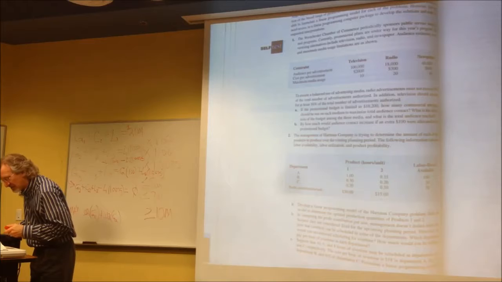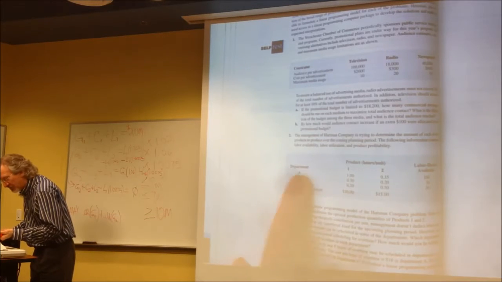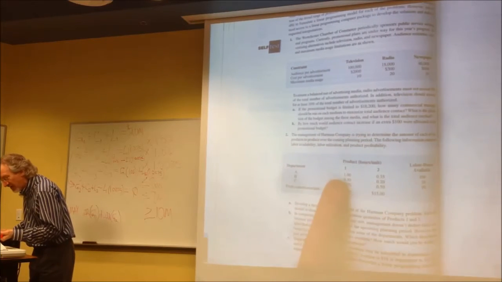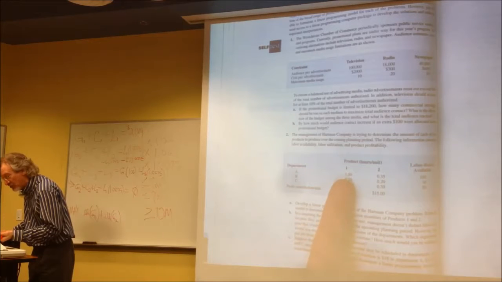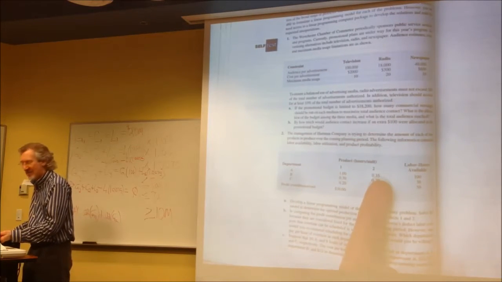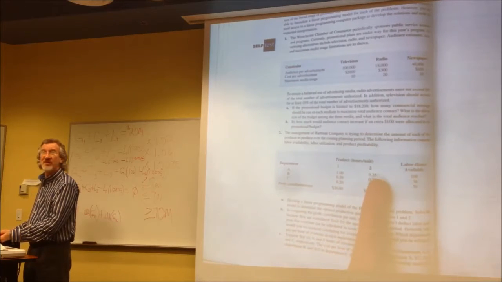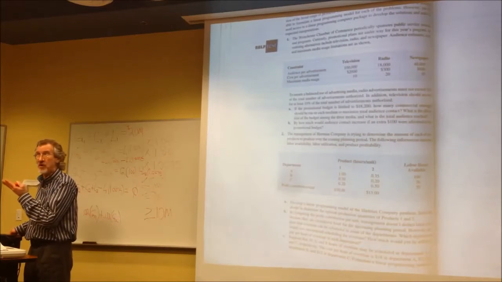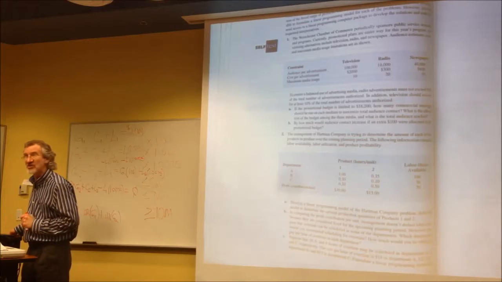Here's our things. This is product 1. If it goes to department A, there's only 100 hours available, and if product 1 uses 1 hour for each one, 0.35, a little more than a third of an hour if you're in that department with product 2, and so on and so on.